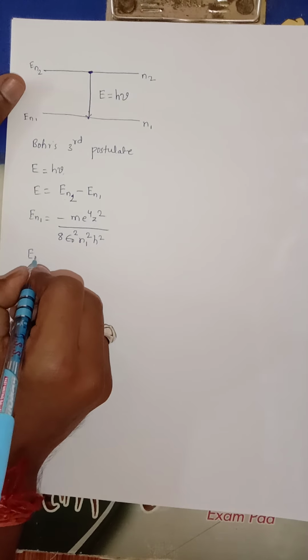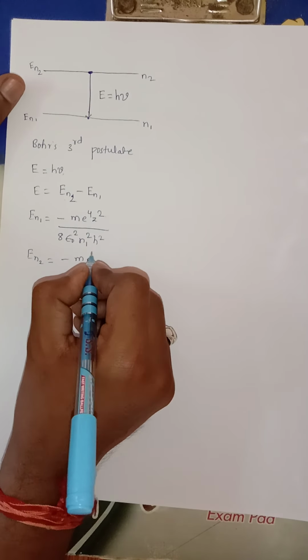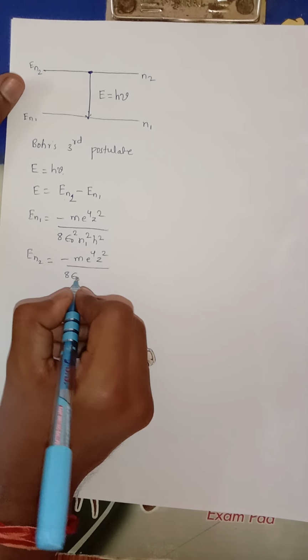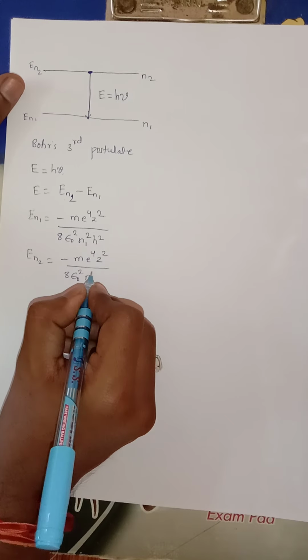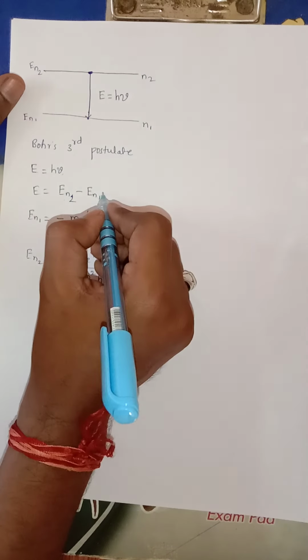Similarly, En2 can be written as minus m e raised to 4 z square upon 8 epsilon naught square n2 square h square. Correct? Then substitute all these values in this equation.